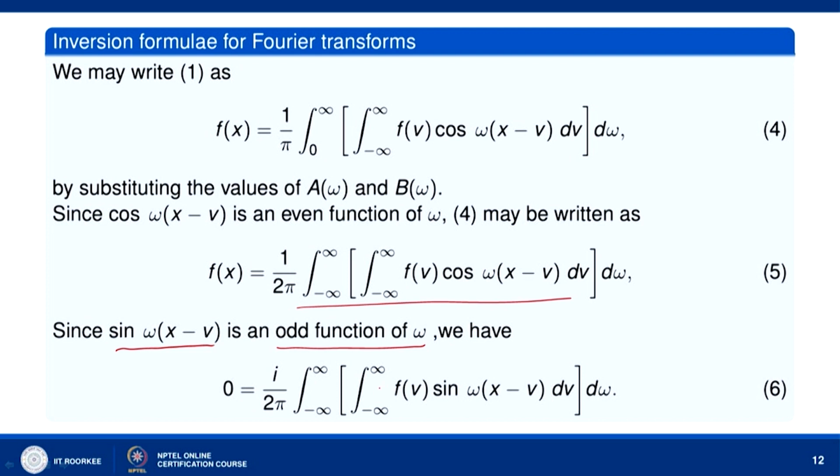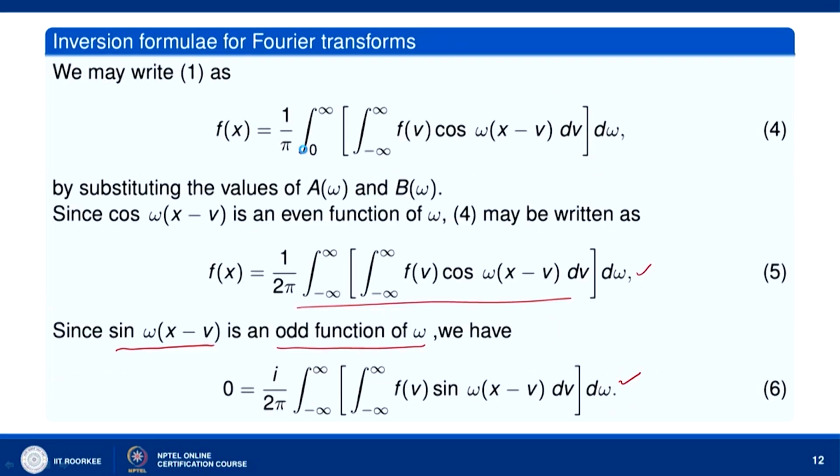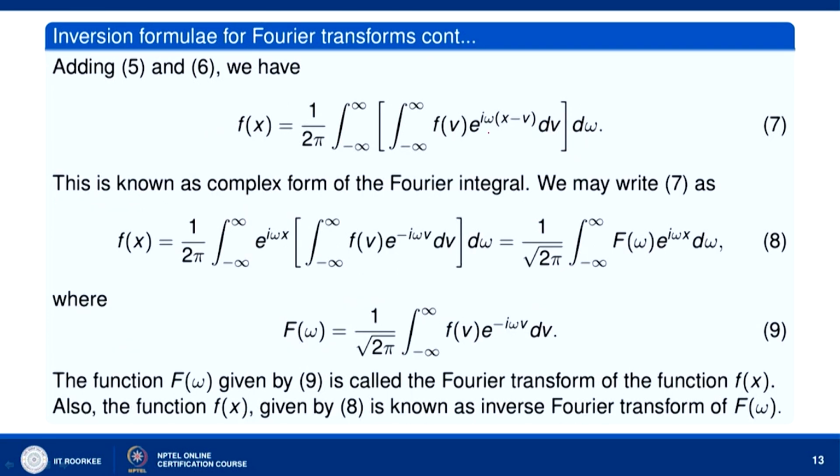Now, let us add this quantity to this equation. Let us add 5 and 6. Okay. What we will get? We will get f(x) equal to 1 over 2 pi, integral over minus infinity to infinity, integral over minus infinity to infinity, and here cos theta plus i sin theta. So, e to the power i theta we will write. So, e to the power i omega (x minus b) db d omega. This is known as the complex form of the Fourier integral. Okay. We may write this as 1 over 2 pi, integral over minus infinity to infinity, e to the power i omega x into e to the power minus i omega b we have here.